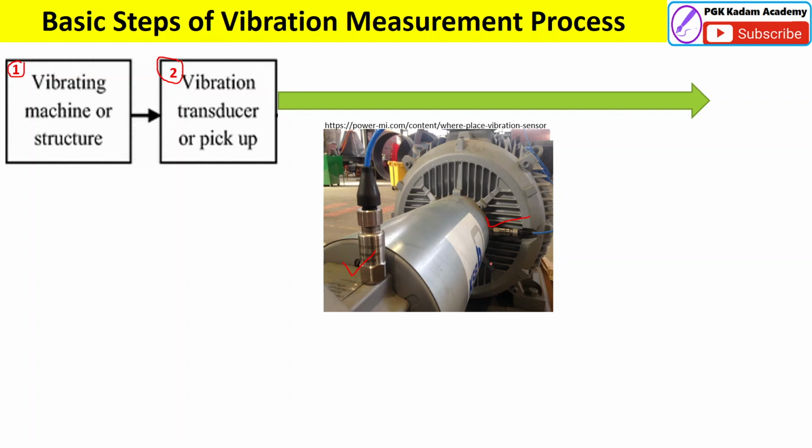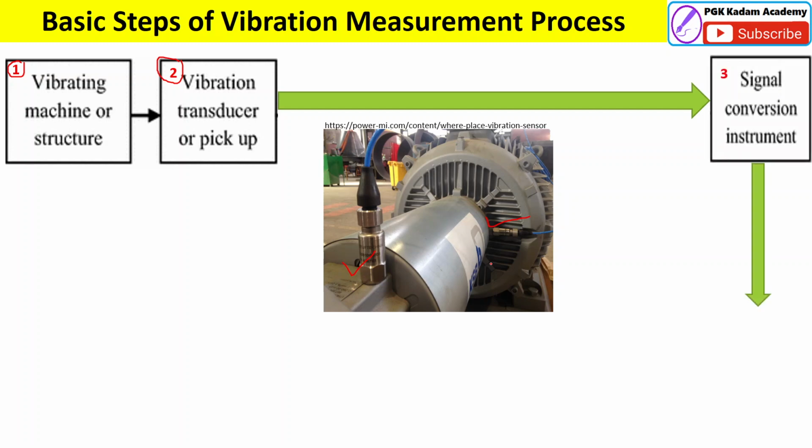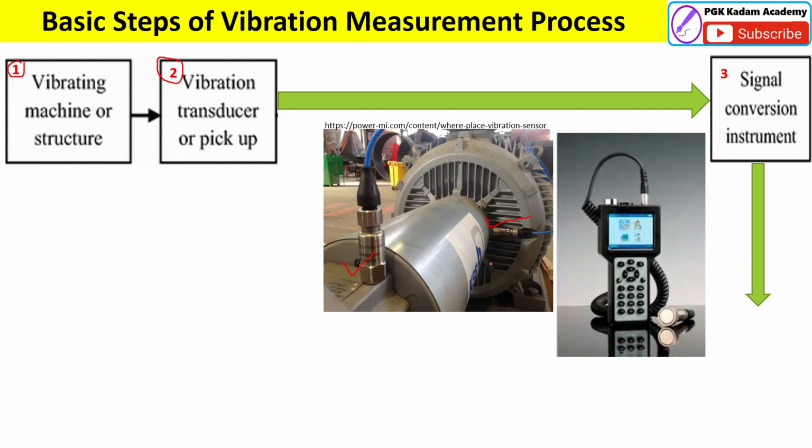The vibration measurement process starts by sensing the vibratory motion from vibrating machines or structures and converting it into an electrical signal. Here you can see the conversion into a signal using instruments like these. This is a handheld instrument, and there are different instruments with which we can pick up the signals.